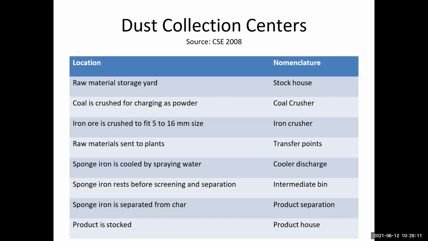Okay, the raw material sent to the plant is called the transfer point. Sponge iron is cooled by spraying water, which is the cooler discharge. The sponge iron rests before screening and separation at the intermediate bin. The sponge iron separated from the char is the product separation, and the product stock is the product house. So these are the nomenclature and the locations of the dust collection centers.